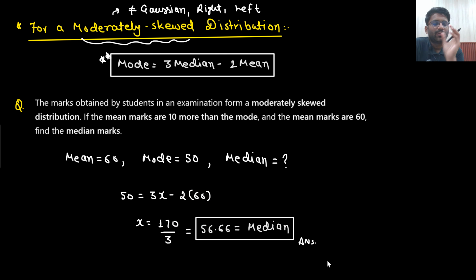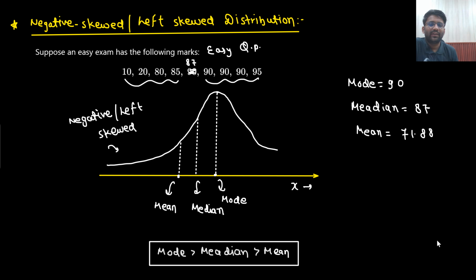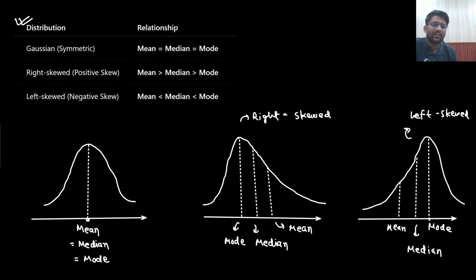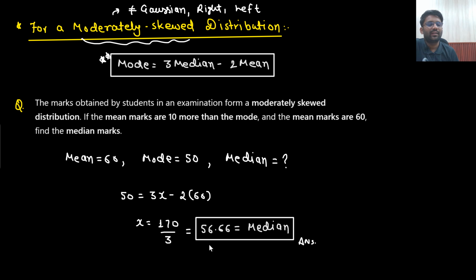The formula trick you need to remember: mode equals 3 median minus 2 mean. So these two slides are important actually. When you revise, you don't need to revise all these things, they are very basic. But this slide is important: for Gaussian all three are equal, for right skewed the tail is towards the right hand side, that means mean will be higher. Left skewed is towards the left hand side, that means mode will be higher. Median will be right in the middle.